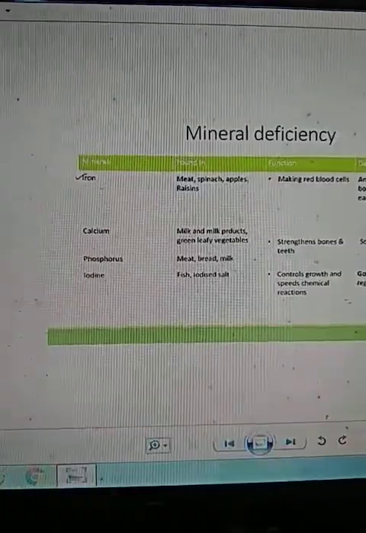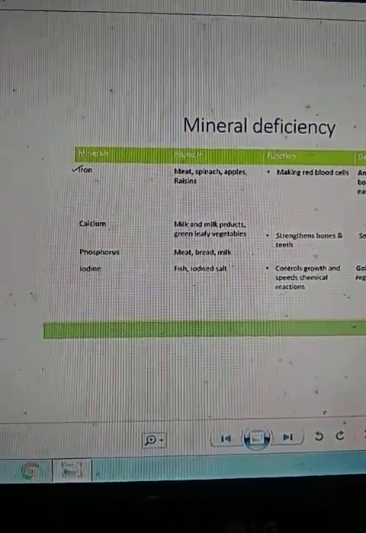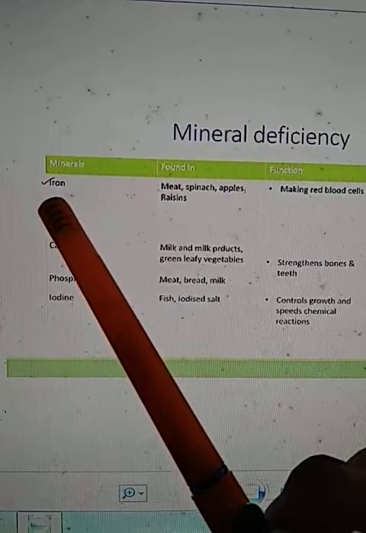Now next is mineral deficiency. Minerals like iron.